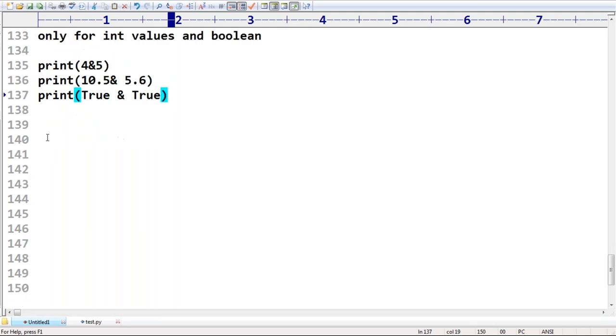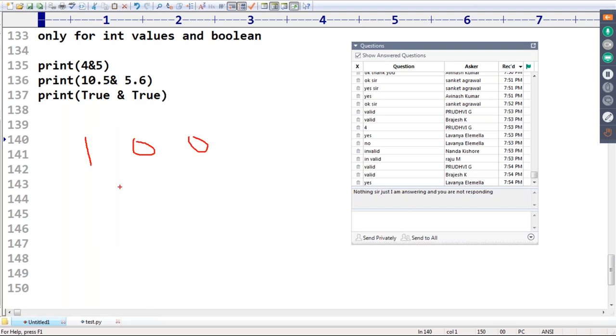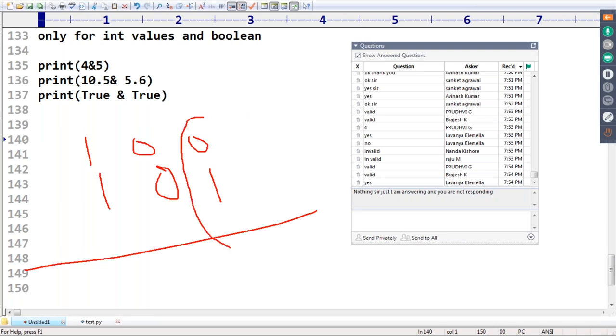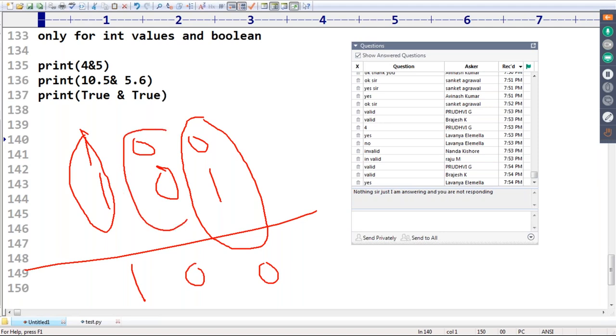Now, sir, how is the AND operator going to work? Very simple, sir. Bitwise, we are trying to apply. Suppose 100 is there, next 101 is there. Bitwise I want to apply. 0 and 1, its value is nothing but 0. If at least one bit is 0, then 0. If both bits are 1, then only the result is 1. Something like it is going to be applied to the first bit, second bit, third bit, bitwise.